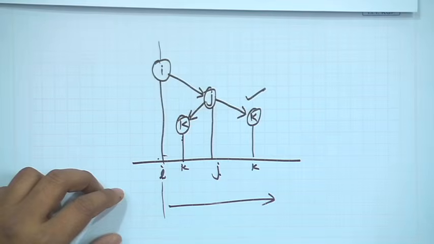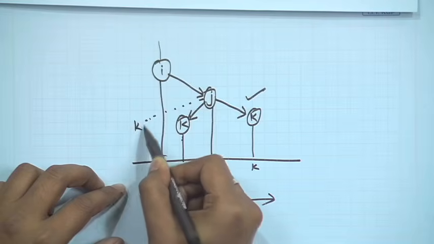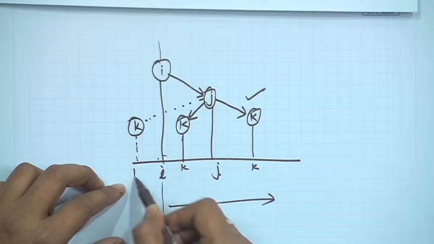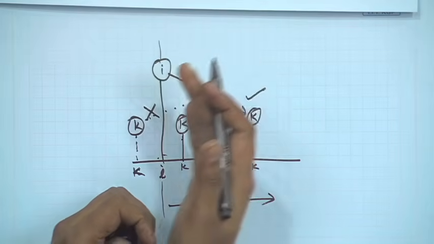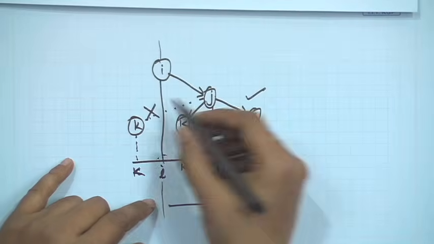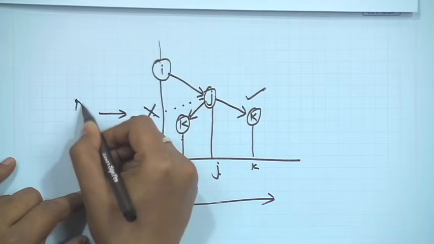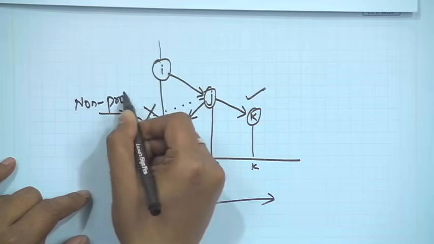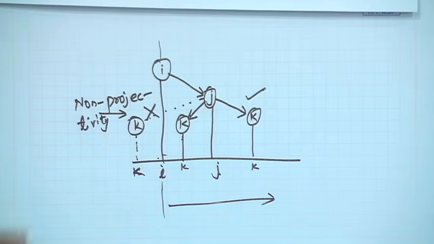But what is not allowed is if j is related to some k on the other side, because now j and k are on different sides of i. Whatever side j is on, k also should be on the same side. If this situation happens, it is called non-projectivity. There is also another term for that: crossing of dependency edges.